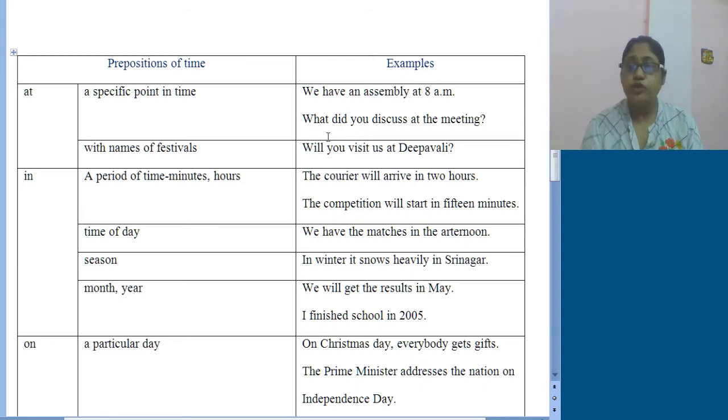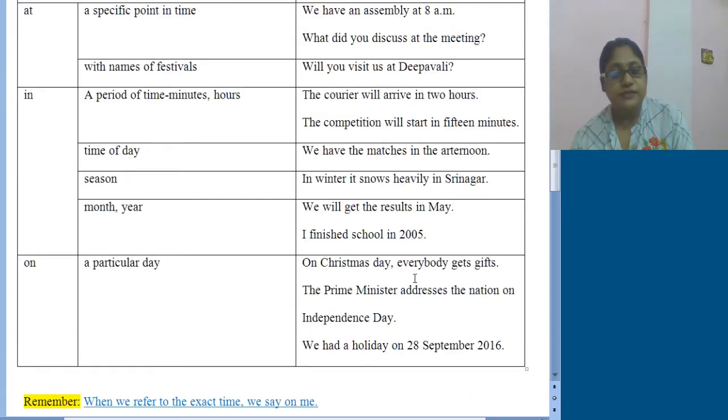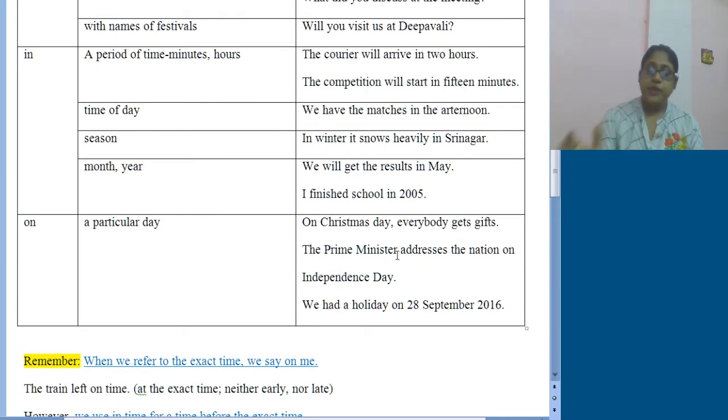Now we will learn about on. On is generally used when we indicate a particular day, like on Christmas Day, everybody gets gifts, or the Prime Minister addresses the nation on Independence Day, like this. So when we will be specifying a particular day, that time we will be using on. So I hope you all have understood this, right?